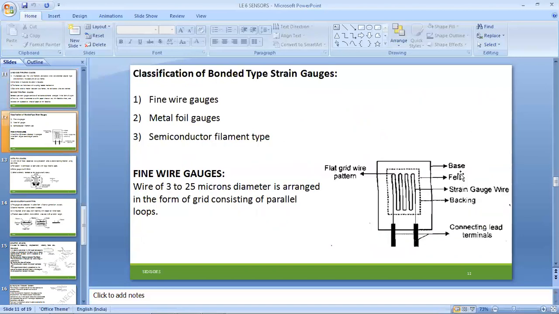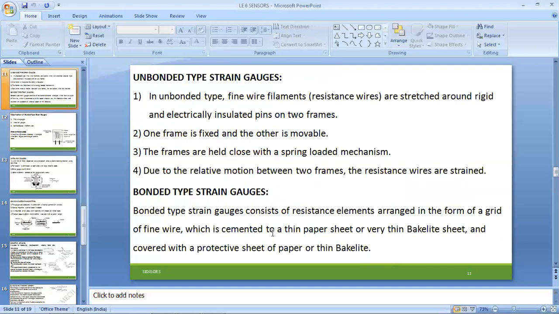We'll be looking into the diagram. These are the gauges. Two different connecting rods will exist and a metal wire, and two filament regions will be identified, and with that the electrical fields will take place. One frame is a fixed one and one is movable, and these frames will be held with a spring-like mechanism that we have already seen in the diagram, and we obtain the results by calculating the relative motion difference between the two frames.